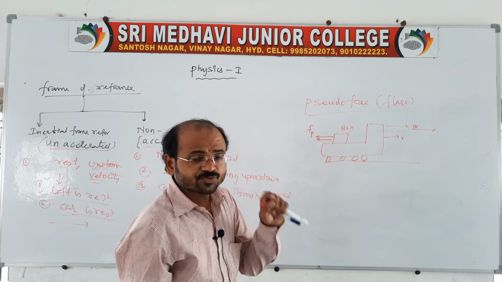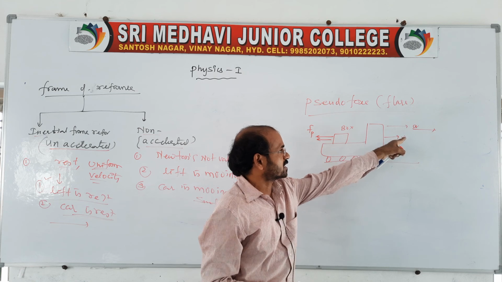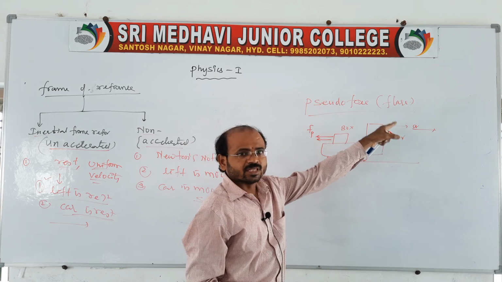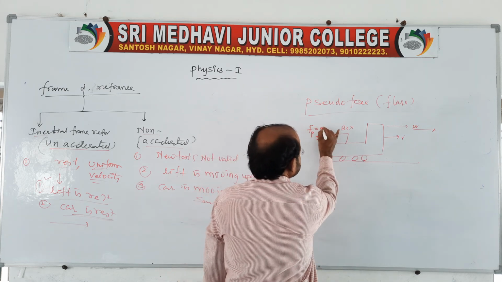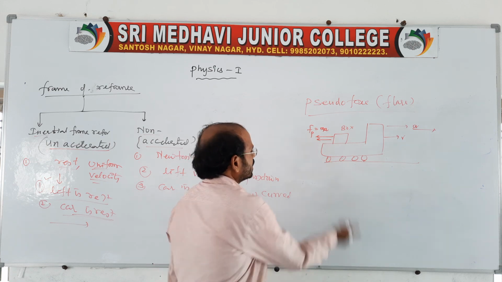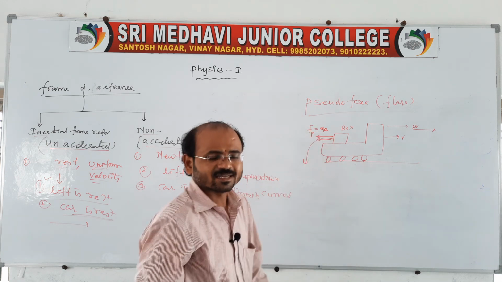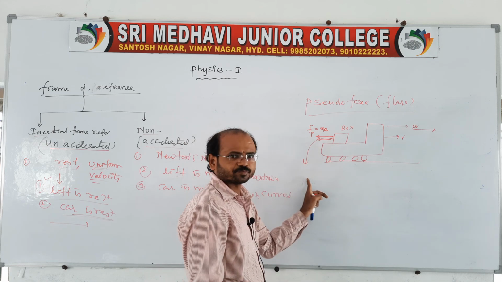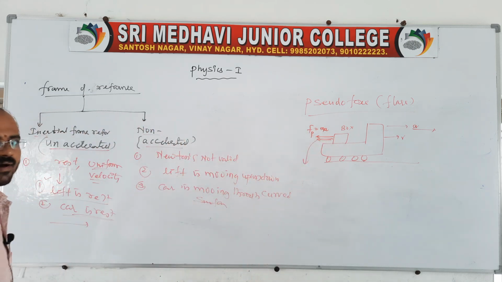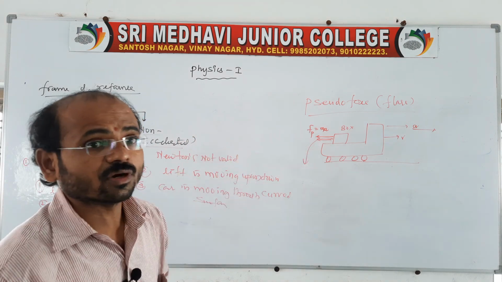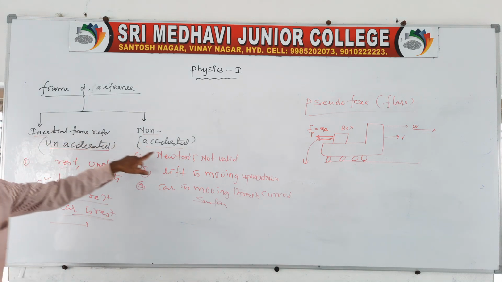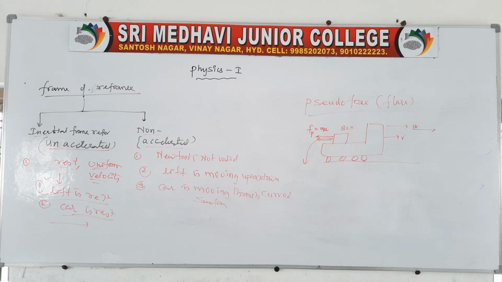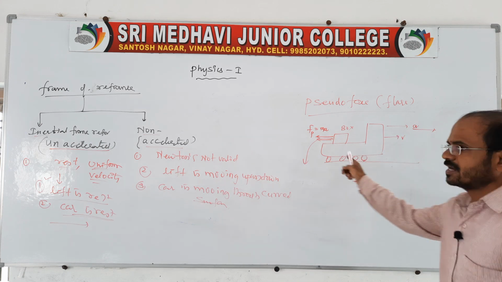P for pseudo, that false force is introduced because the vehicle is moving in the forward direction with an acceleration a. Therefore, in order to make Newton's laws valid, here Newton's laws are valid, F equals ma. It is a false force, therefore the box falls down after travelling some distance. This is the pseudo force, or we can also call it false force. So this is about frames of reference, inertial frame or non-inertial frame, and pseudo forces. You remember, in general in non-inertial frames of reference Newton's laws are not valid. In order to make Newton's laws valid, we use a pseudo force.